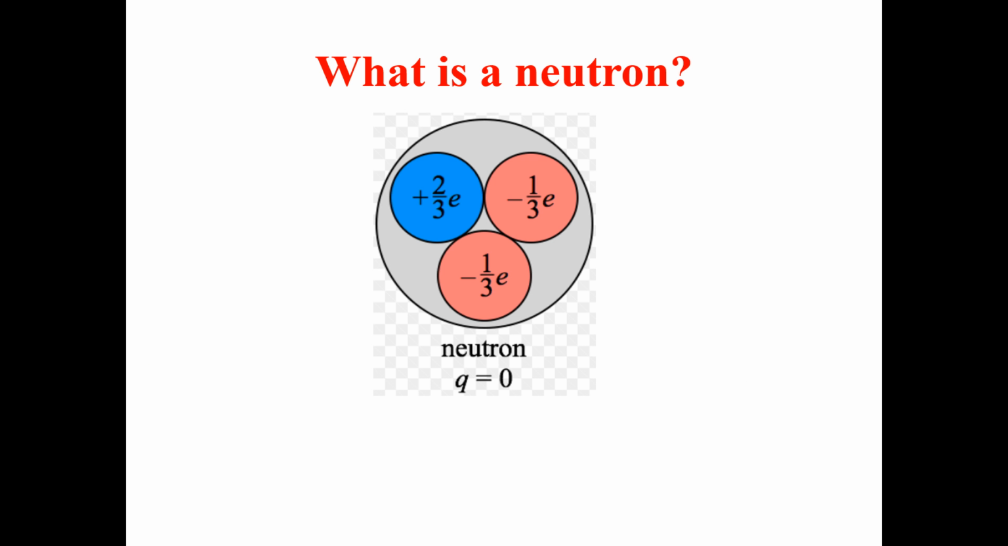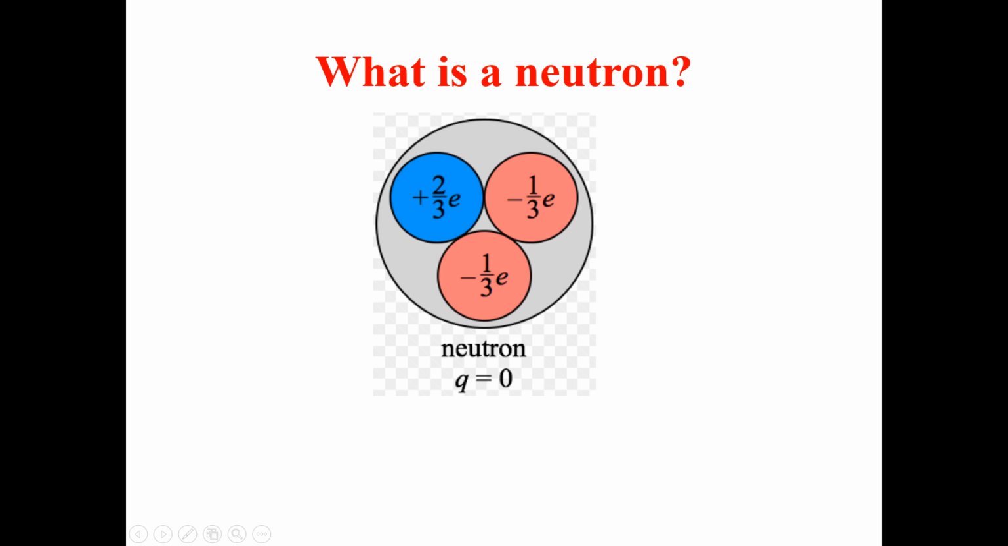What is a neutron? So again, let's start our discussion. The neutron is one of the nucleons found inside the nucleus, and it is made from one up quark and two down quarks. The up quark has a charge of 2 by 3 times the charge of the electron, and the down quark has a charge equal to minus 1 by 3 times the charge of the electron.